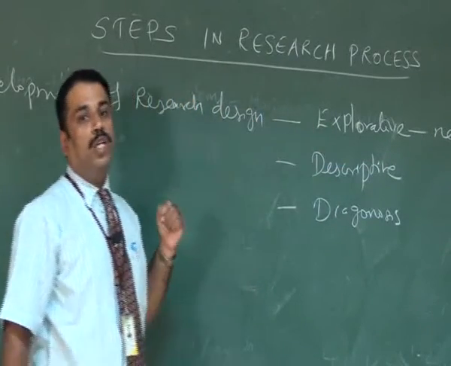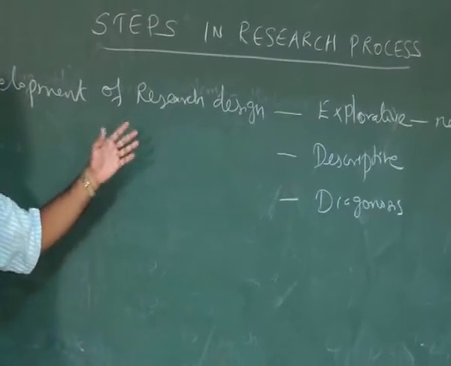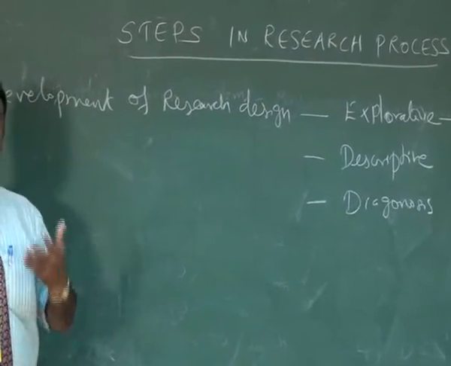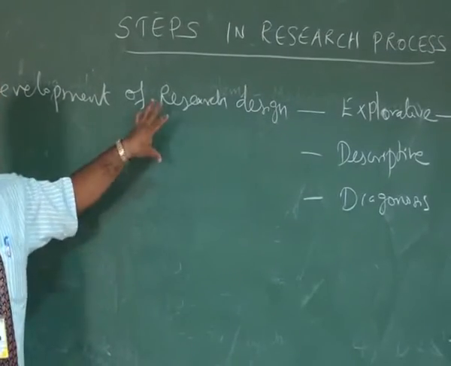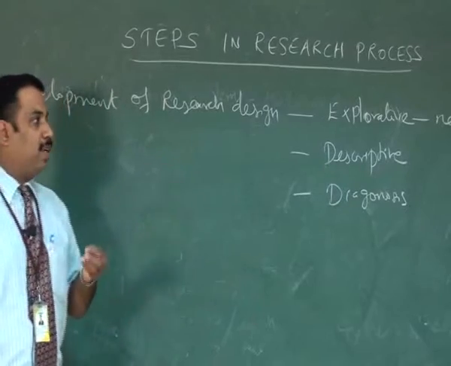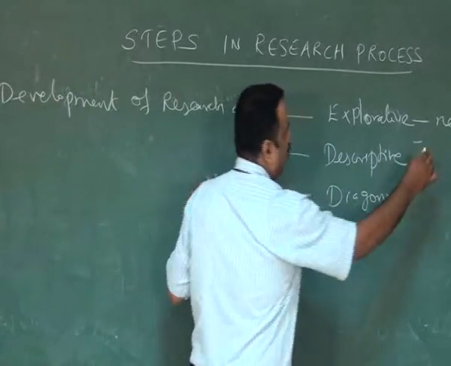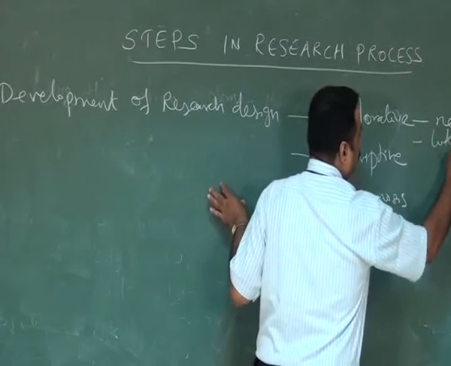So how we can get the new ideas or new insights? So the researcher has to interact with experts. They may be subject experts or in the field experts. He has to go on to interact with them. Then he can identify certain basic ideas related with the research, or he can collect some literatures.